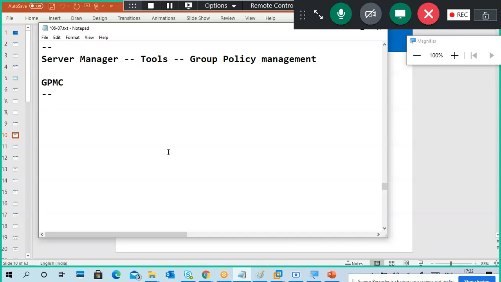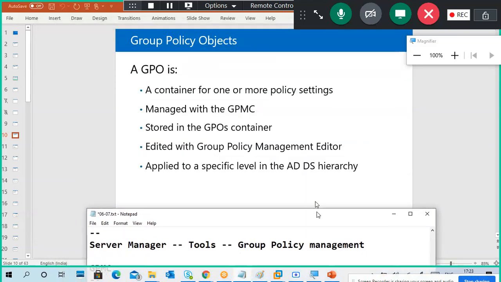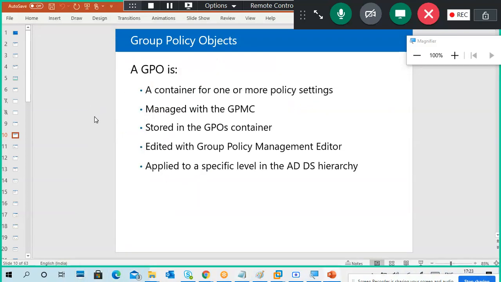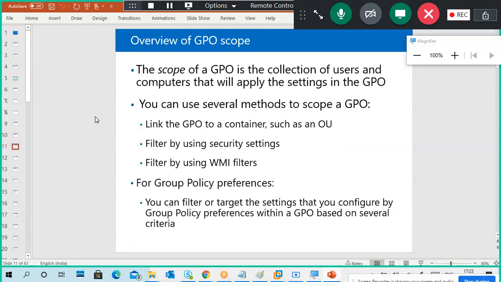A domain can have multiple group policy settings. A site can have multiple group policy settings. So we have to create a group policy and we have to link the policies. Here it is stored in group policy manager.